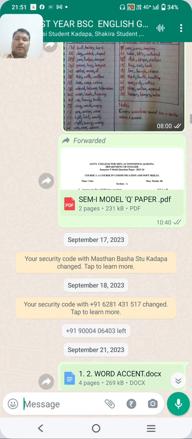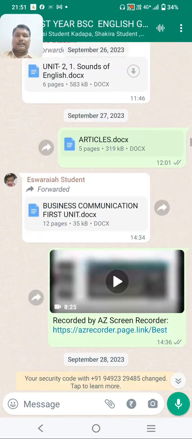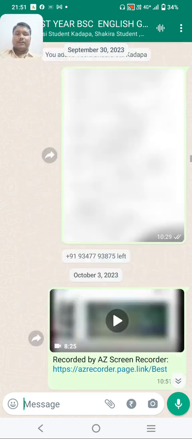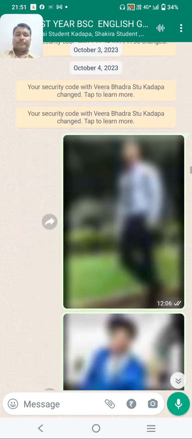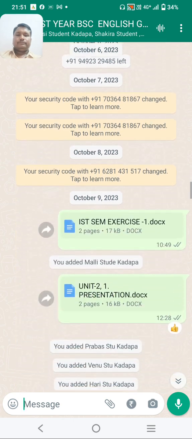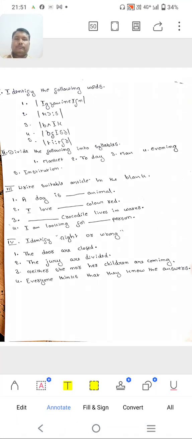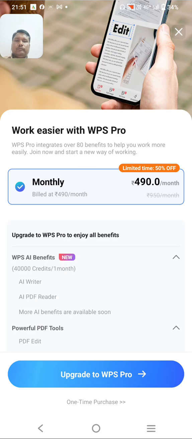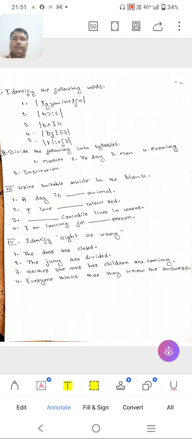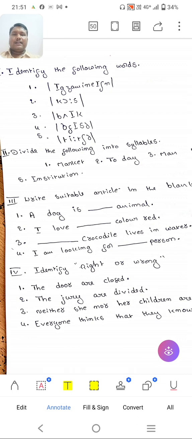Then there is another exercise for you for better understanding. See here, what is this? Examination. Then this is course.